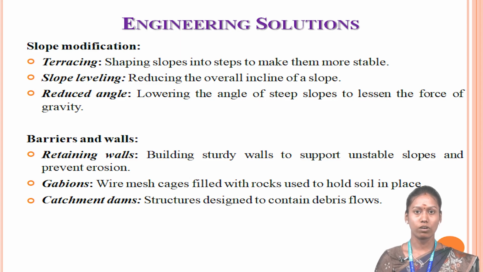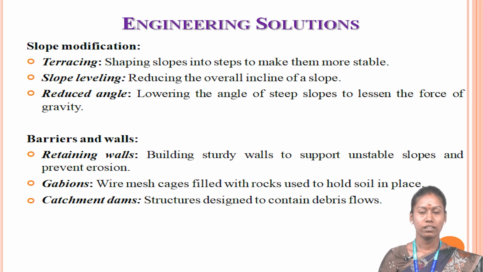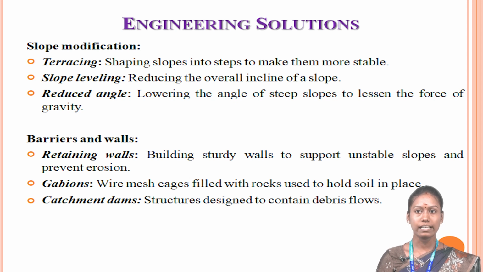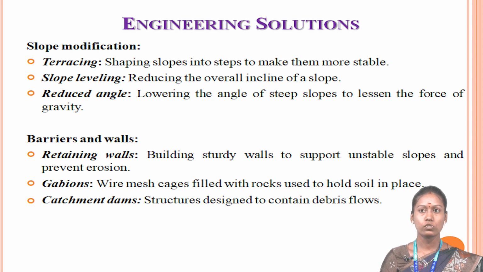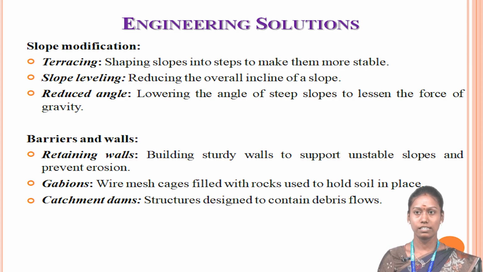Then barriers and walls to prevent rock slide mass movement, which include retaining walls, gabions, and catchment dams. Retaining wall means building sturdy walls to support unstable slopes and prevent erosion. Then gabions, wire mesh cages filled with rock used to hold soil in place. Then catchment dams, structures designed to contain debris flows.